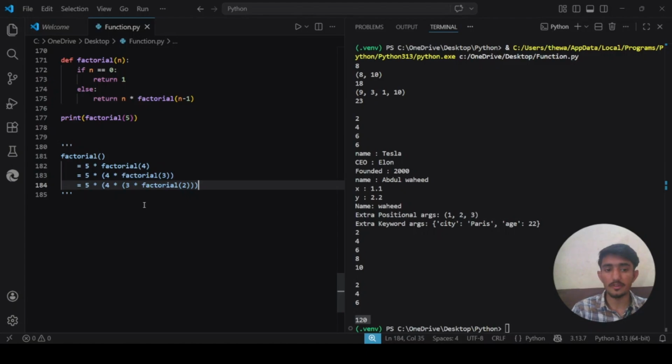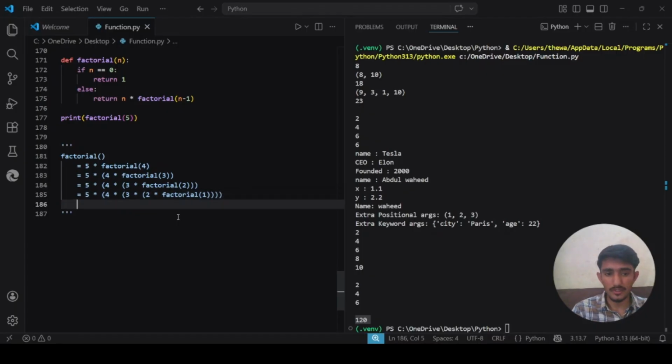So do we know the factorial of 2? No. So it will go again and ask: is n 0? No, it is not. So it will run this block. Let me just write it for you: n into, this will be the same. Okay, we know that 3 factorial also. So now here comes factorial 2. Now n becomes 2. Okay, 2 into factorial 2 minus 1, so it becomes 1.